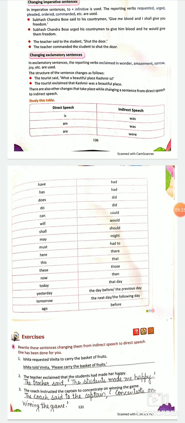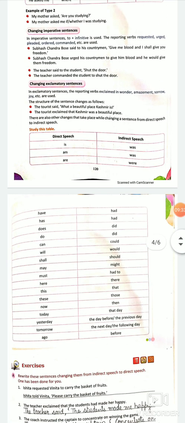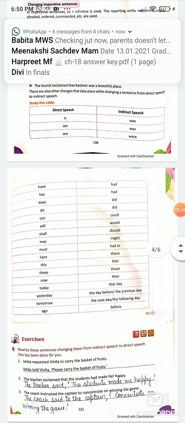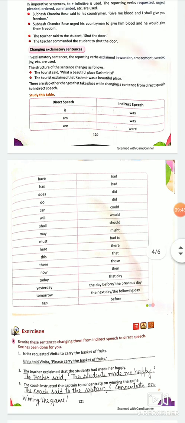Instead of writing the teacher said to the student that shut the door, we can write commanded. Okay, we are being creative. Like the teacher commanded the student to shut the door. Tense will remain same. If it is simple present, we are going to change it into simple past. But we can be a little bit creative.